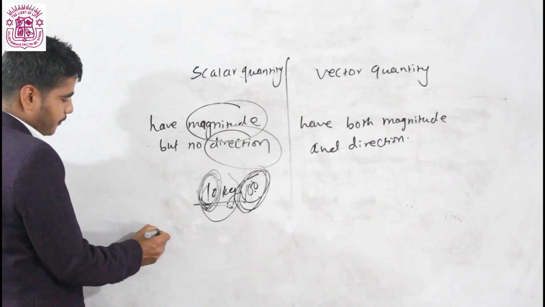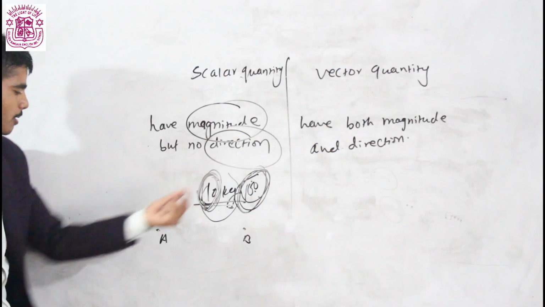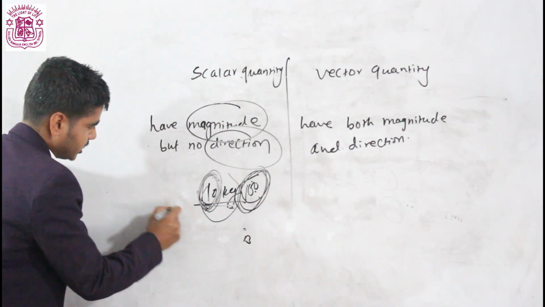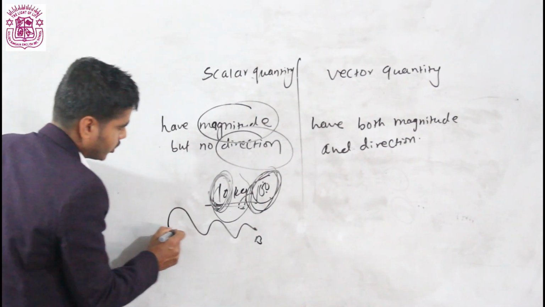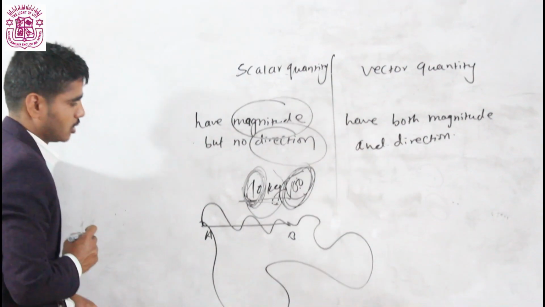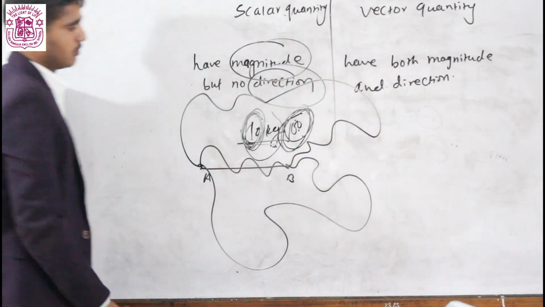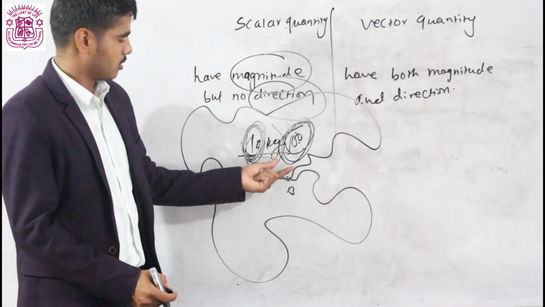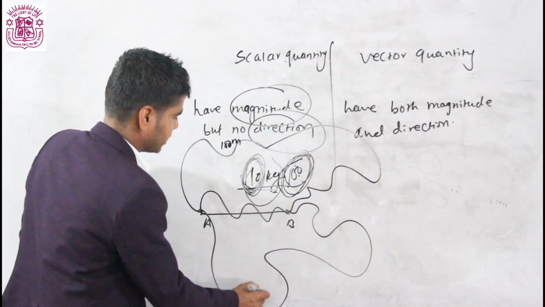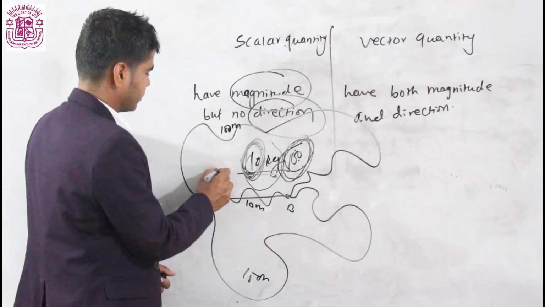Suppose you are going from this point to this point, A to B. You can follow any path. In this way also you can go. You can go straight. You can go by this path also, any path you can follow. Suppose if you are following this path, this is 100 meter, this is 150 meter, this straight path is 10 meter, this is 20 meter.